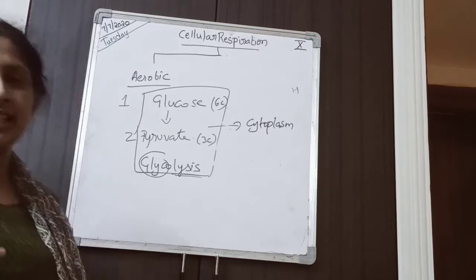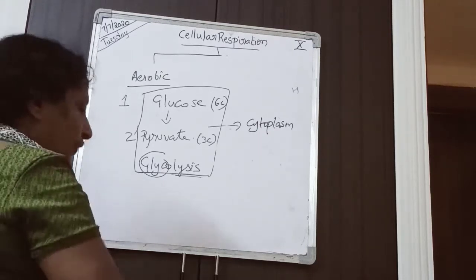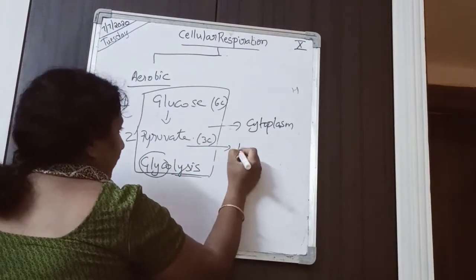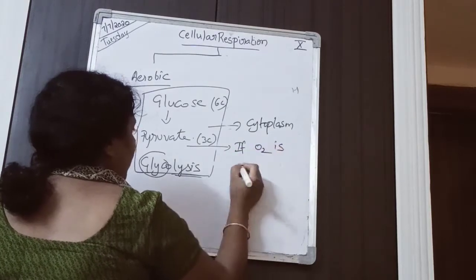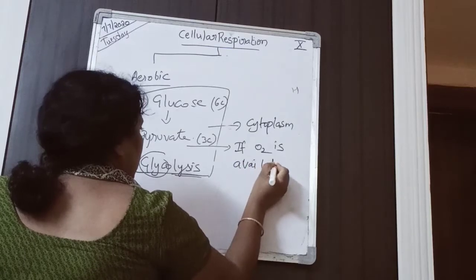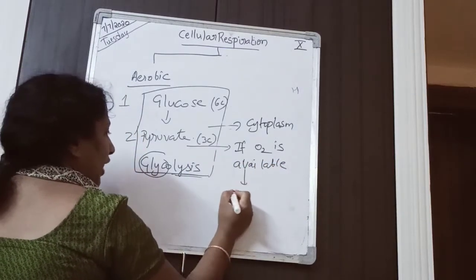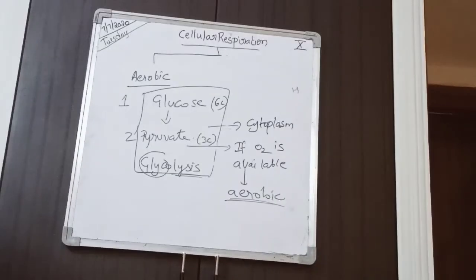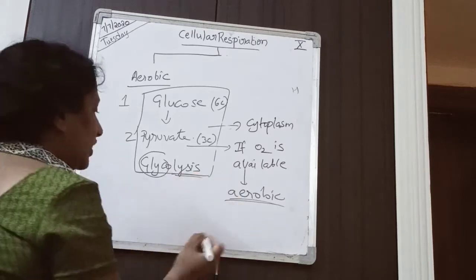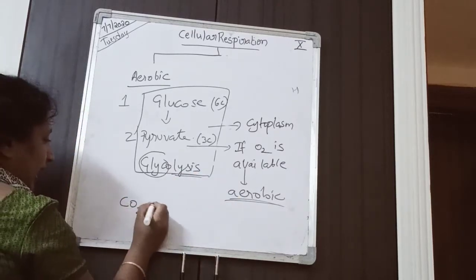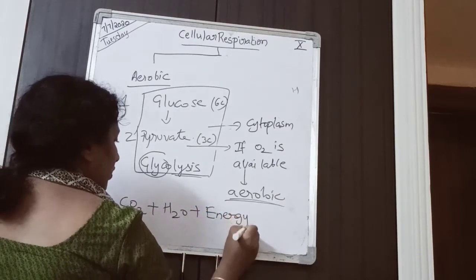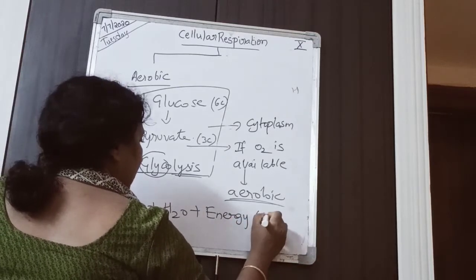Now, depending on the presence of oxygen, if oxygen is available continuously for the cell, then the pyruvate will go for aerobic respiration, and the end products are carbon dioxide, water plus energy. Almost 38 ATP are generated.